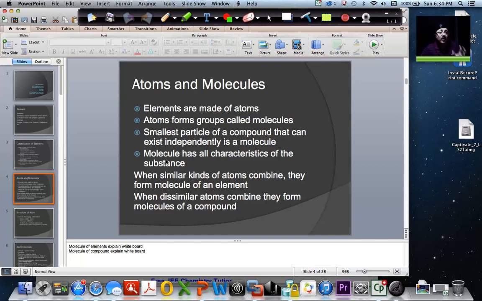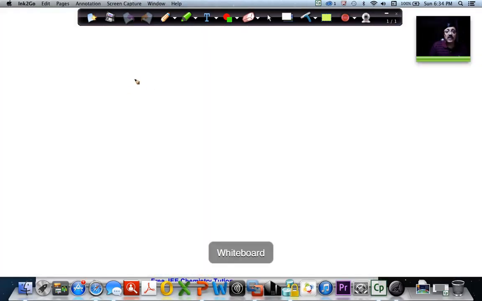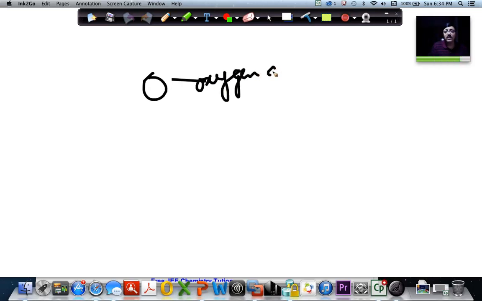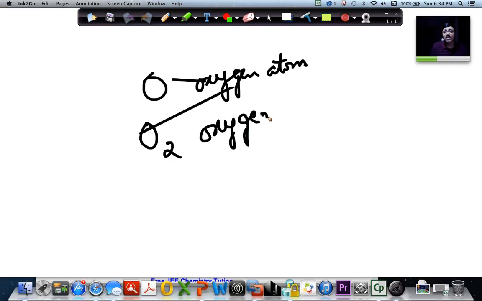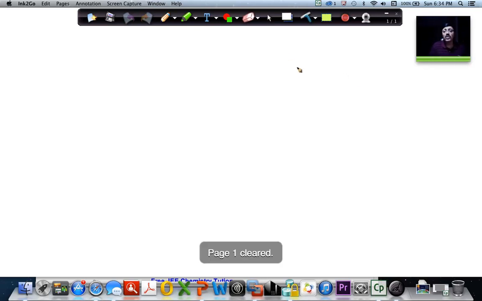I hope you understood the atom. If I say one oxygen, this is an oxygen atom. Whereas if I say O2, this is an oxygen molecule. So that's what I want you to keep in mind.